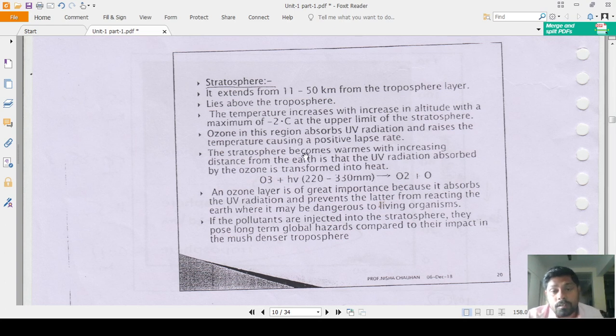The stratosphere becomes warmer with increased distance from the earth because the UV radiation absorbed by the ozone is transformed into heat. That is the reaction: ozone plus hν gives O2, molecular oxygen, plus O. The ozone layer is of great importance because it absorbs the radiation and prevents it from reaching the earth, where it may be dangerous to living organisms.